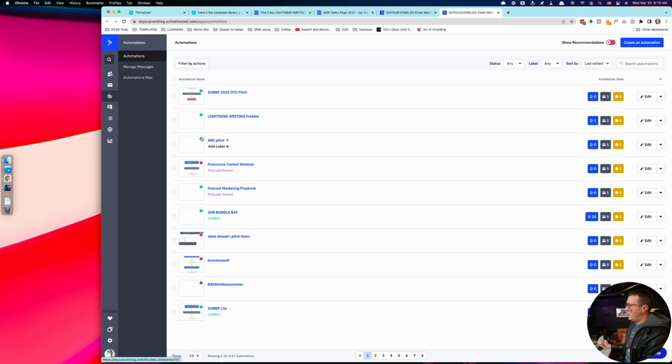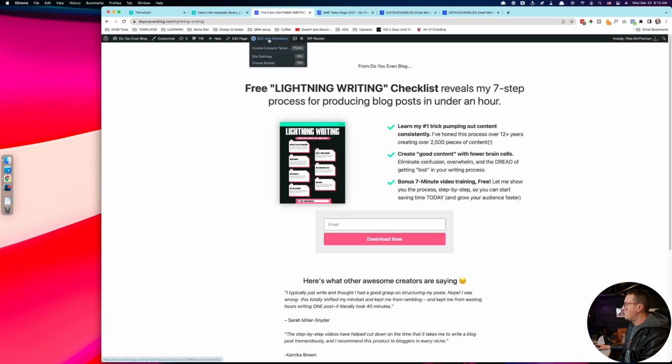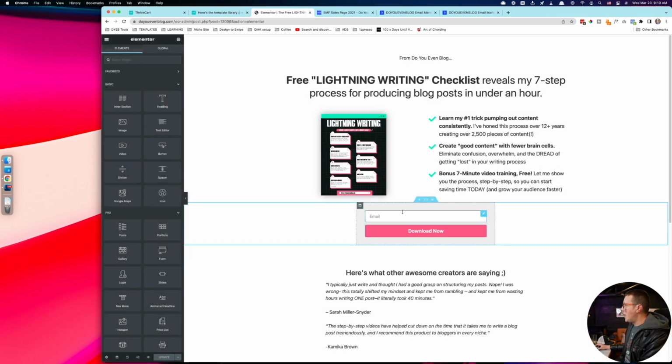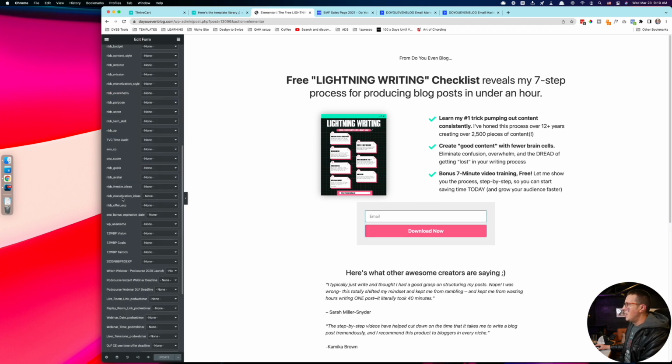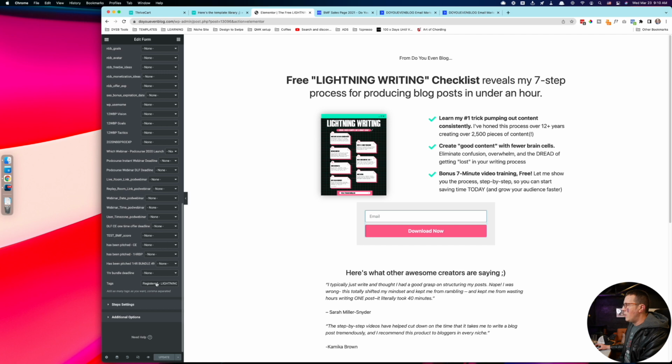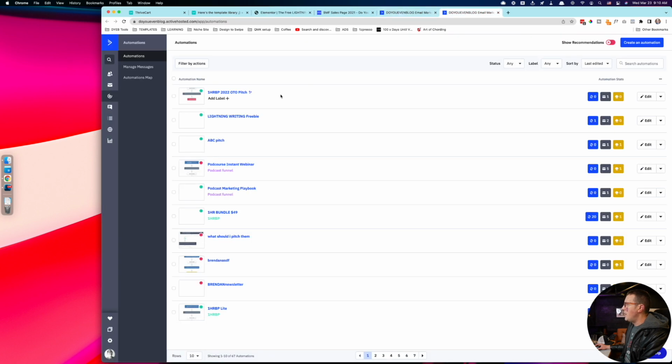I'm not going to show you that. It's super easy. I just wrote out 3 tags, done. And I also came back into this post and made sure this form was going to trigger that. So in Elementor, it's super easy. I added an action after submit. It's ActiveCampaign, and I put in that tag: registered lightning writing freebie. And then I went into ActiveCampaign and created the funnel, the automation.